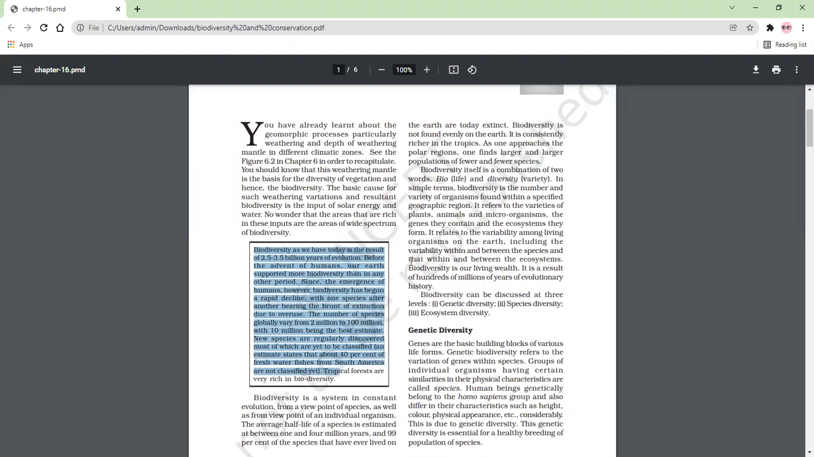So biodiversity as we have today is the result of 2.5 to 3.5 billion years of evolution. This diversity, the number of variety of species of plants and animals, is not the result of a few years. It is the result of 2.5 to 3.5 billion years of progress and development. It progressively developed after this long period of time. So before the advent of humans, our earth supported more biodiversity than in any other period.